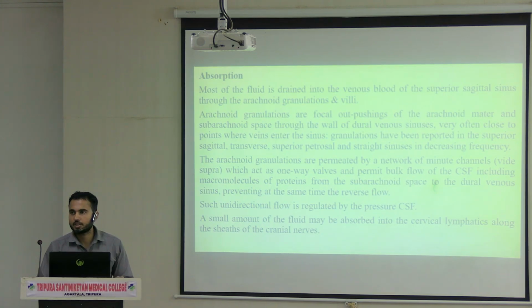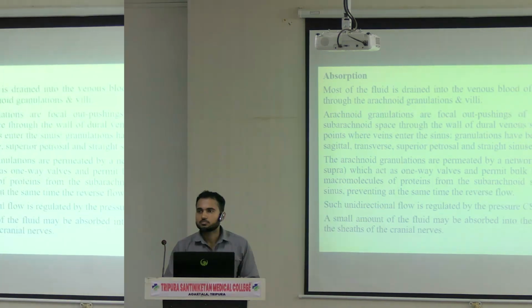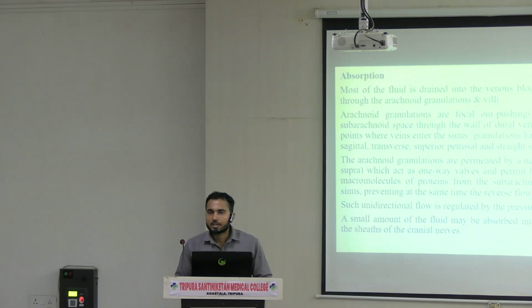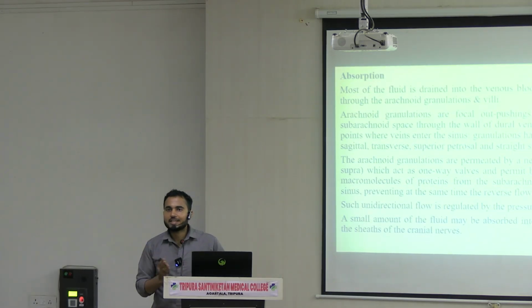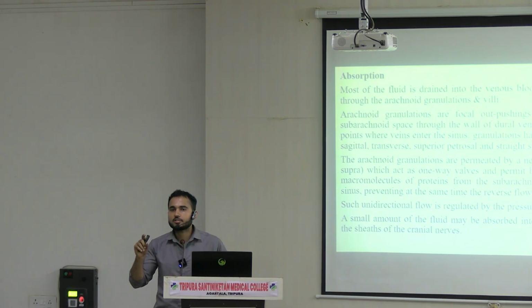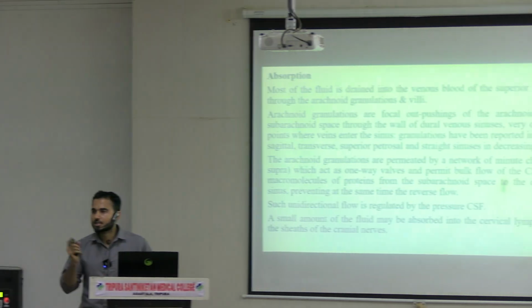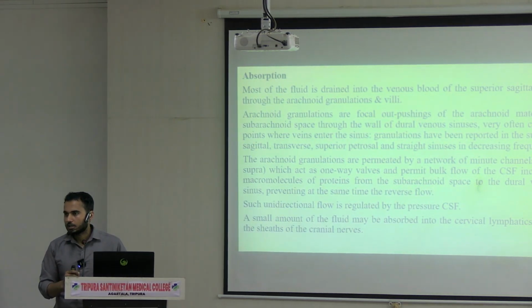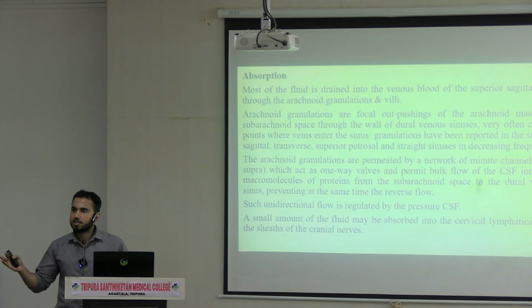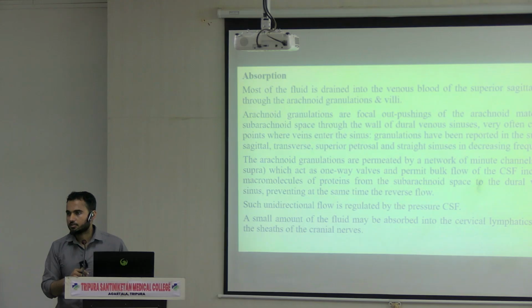Any idea what will be the difference between the arachnoid granulation and villi? In case of an infant, up to 18 months, the arachnoid villi are present. The structure is almost microscopic in nature. After 3 years of age, the arachnoid villi are converted into arachnoid granulation. So after 3 years of age, you will be getting the arachnoid granulations. Before that, it is arachnoid villi, a microscopic structure.